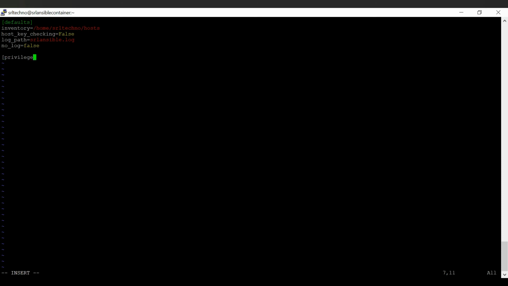And the next tag is privilege escalation. You can give become yes, and if you want sudo to be enabled, become method sudo. Save the file.